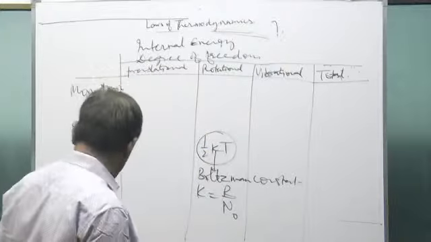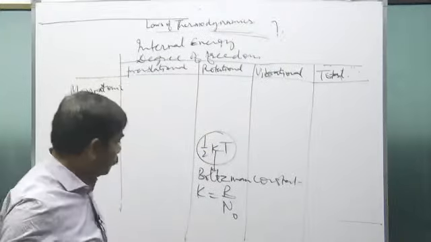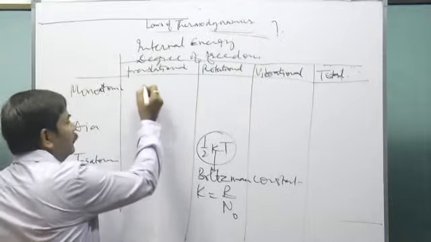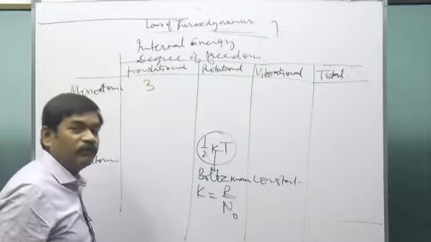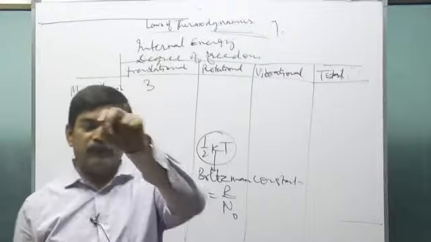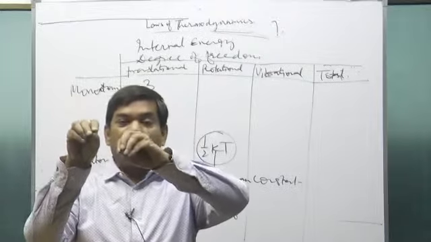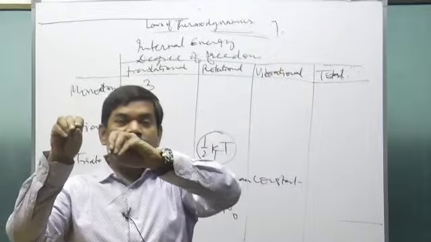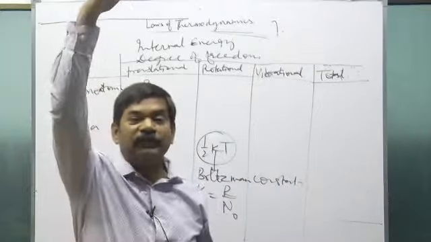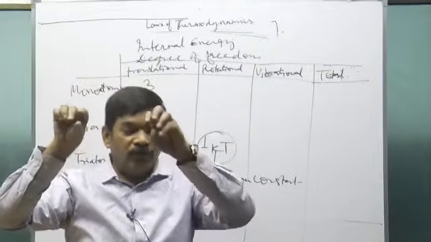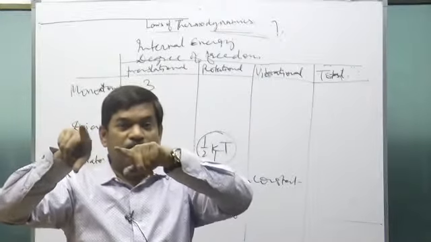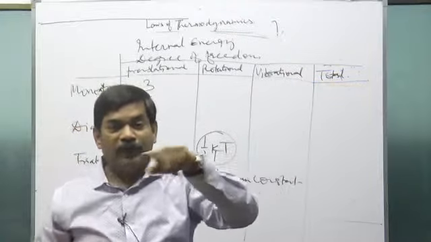Now what we have noticed is that in monatomic gases there are 3 translational degrees of freedom. Because when a molecule moves relative to another molecule, one component of its velocity could be in the x direction, one component in the y direction, and one component in the z direction. It is about the velocity of a molecule with respect to other molecules in the gaseous system, because the molecule is moving randomly, so the velocity components could be in x, y, z.